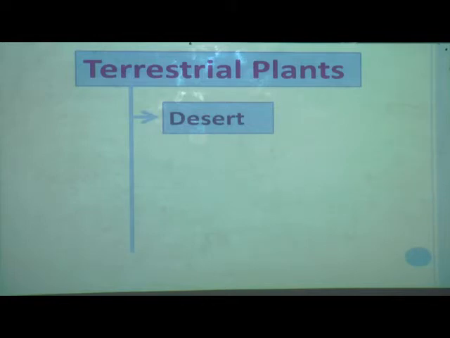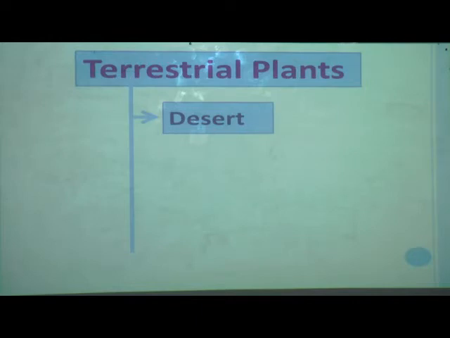Some amazing parts of desert plants we have also seen. Mostly cacti go dormant, which means they live asleep when it is dry, and when there is rainfall they again produce flowers and fruits. And we learnt about barrel cactus also.